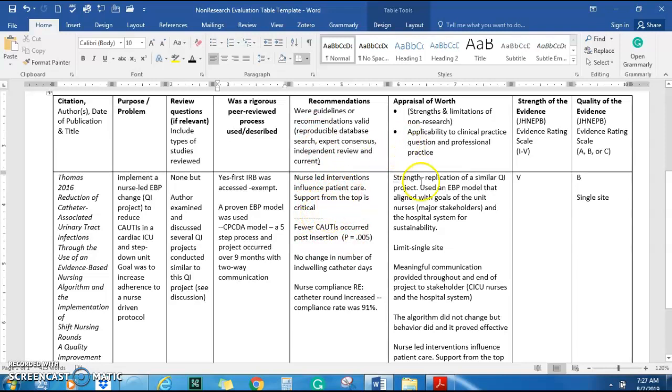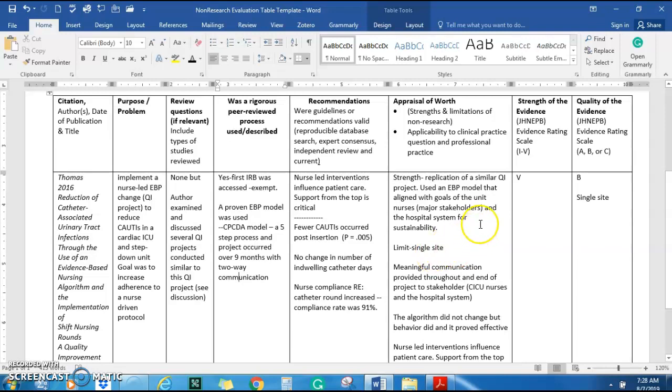So appraisal of worth. This is a good study the way it was done. The strength was they did talk about other QI projects, which I mentioned over here, and their results were very similar. So that's a strength. They used a great evidence-based practice model, and they had two-way communication going all the way across. And this project lasted for 9 months, which really enhanced the sustainability of this change. And they knew what they needed to do to make sure in the future that nurses really followed this protocol as well.